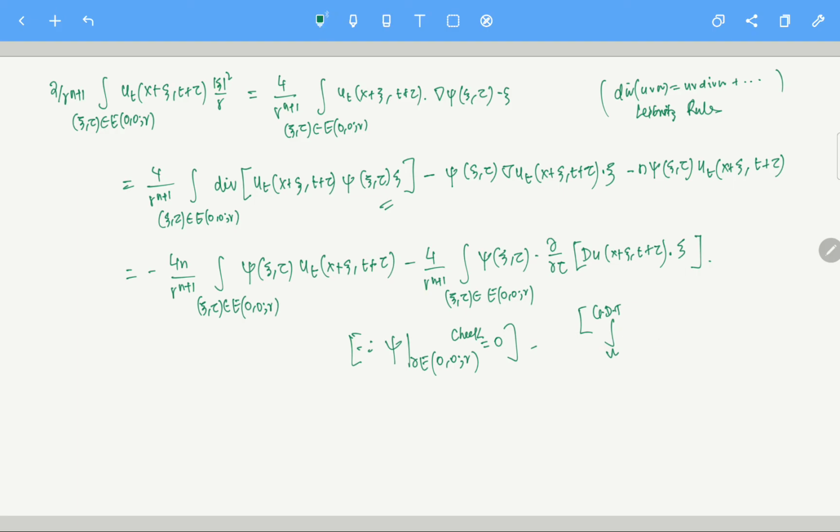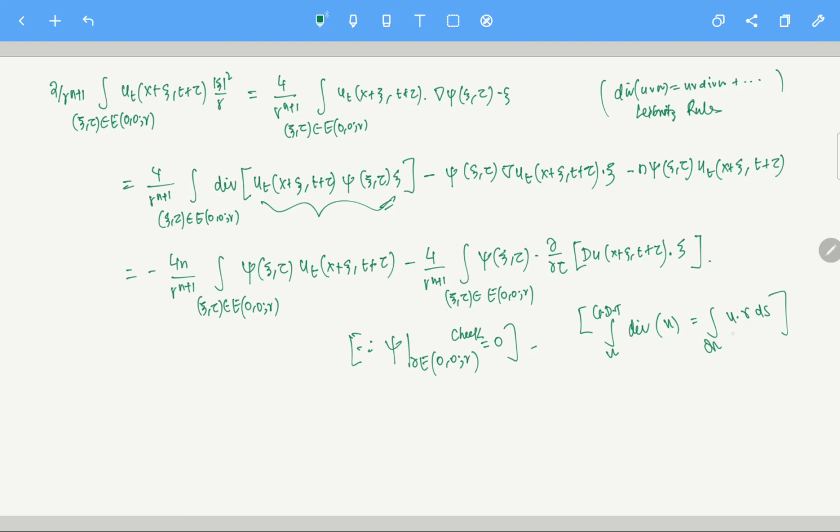Let's just do it for the divergence of a vector field, let's call it u. This equals, on the boundary, u dot gamma ds. Gamma is the unit outward normal. So that's the Gauss divergence theorem. So you see here, the divergence of this particular thing is basically this is your u here.